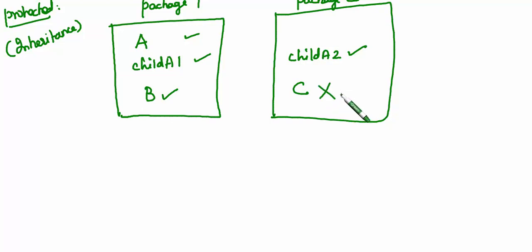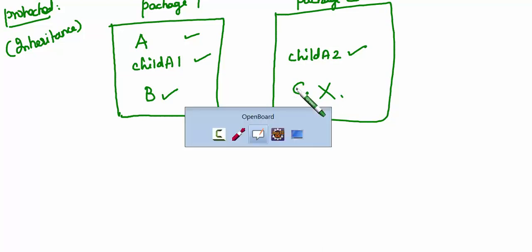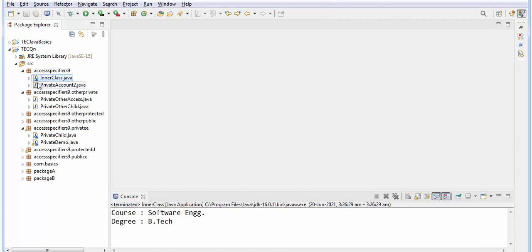That's it. I don't want to write everything again, I think you can understand very clearly. Within the same class it's accessible, and within the child class or subclass of the same package it's accessible. Similarly, a subclass of the other package is also accessible. Within the non subclass of the same package it's accessible, but within the non subclass of the other package it's not available. We'll see an example.